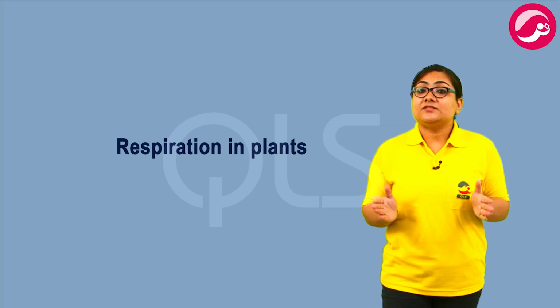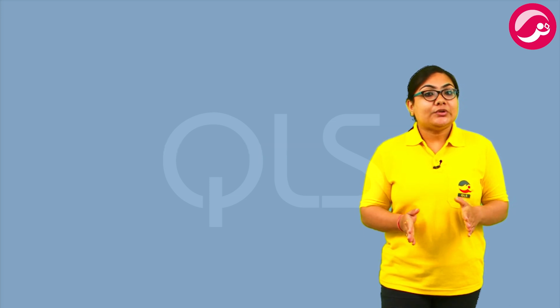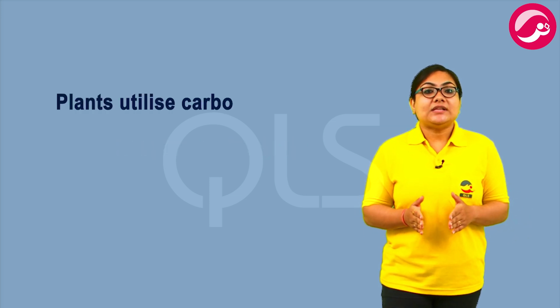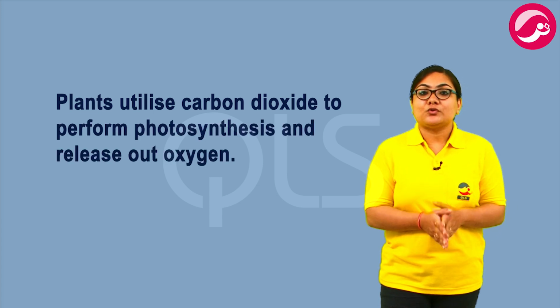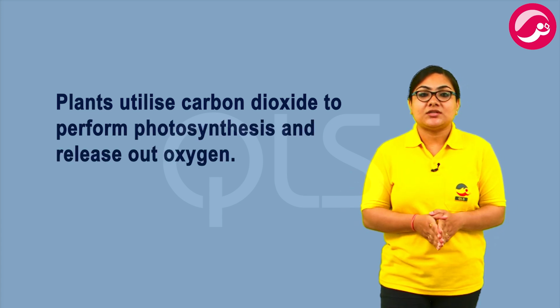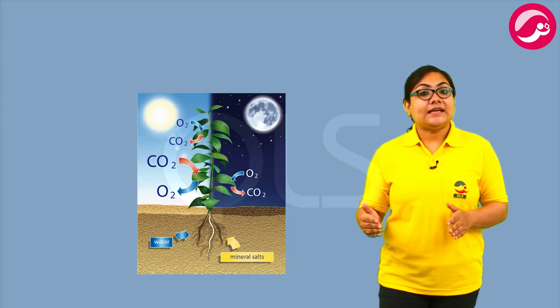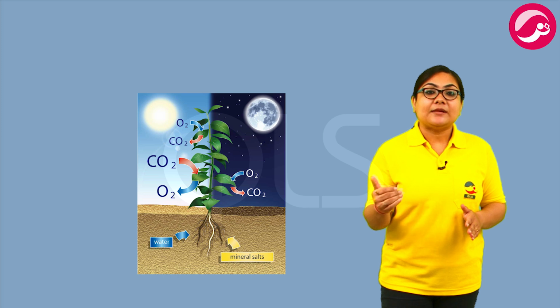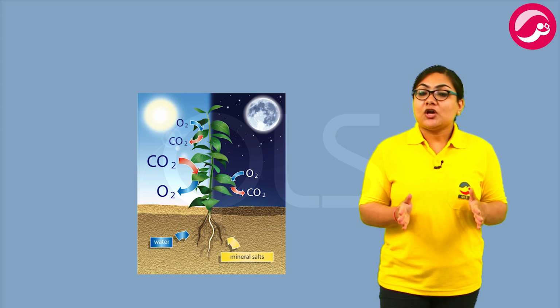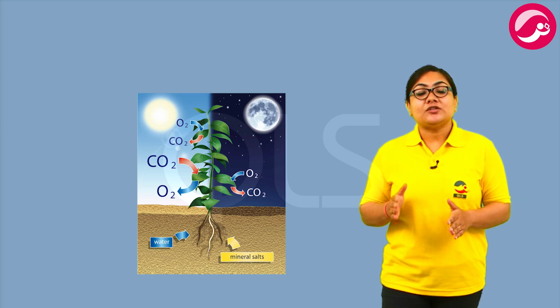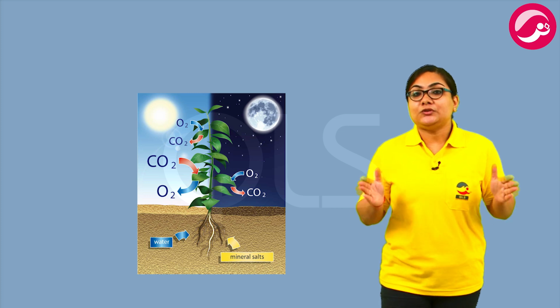How do plants respire? During the daytime, plants utilize carbon dioxide to perform photosynthesis and release oxygen. During the night, plants respire, taking in oxygen and releasing carbon dioxide. So, the process of photosynthesis and the process of respiration are opposite to each other.